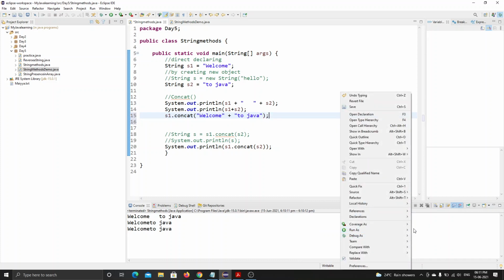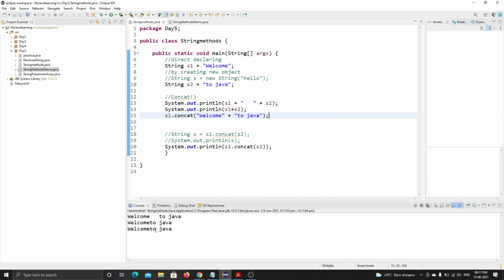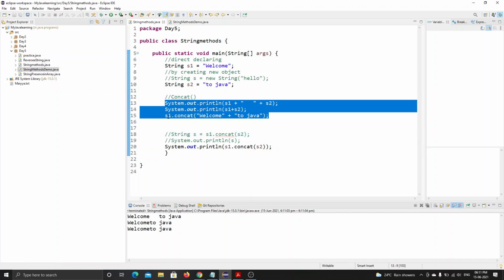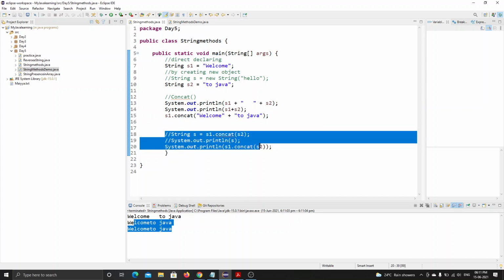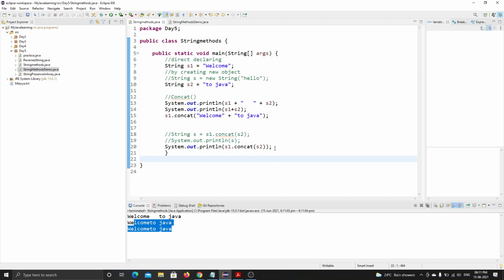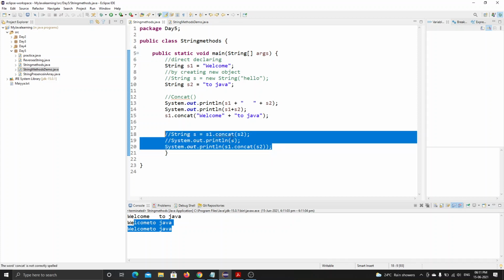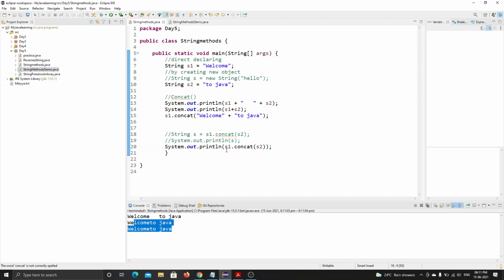See, it's concatenated again, but there is no space in between. So in three ways we can concatenate the strings: using concat with a new string, or directly including the statement inside the printing statement. Understanding how this concat works?